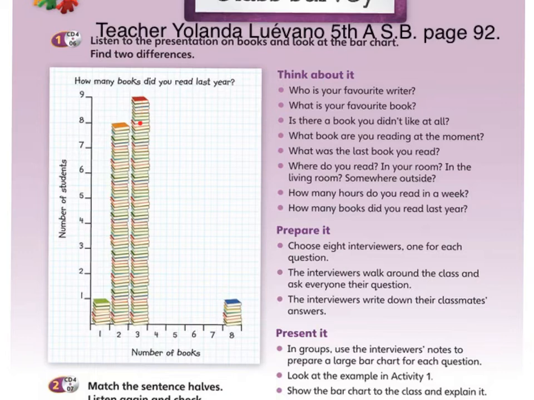Because it is not a bar, it's books. And why did they decide to use books? Well, obviously because the question was about books. But if you make a question about video games, you can draw controls of PlayStations. Or if you're going to ask about cats, you can draw cats here, etc. What you have to do is to prepare it.